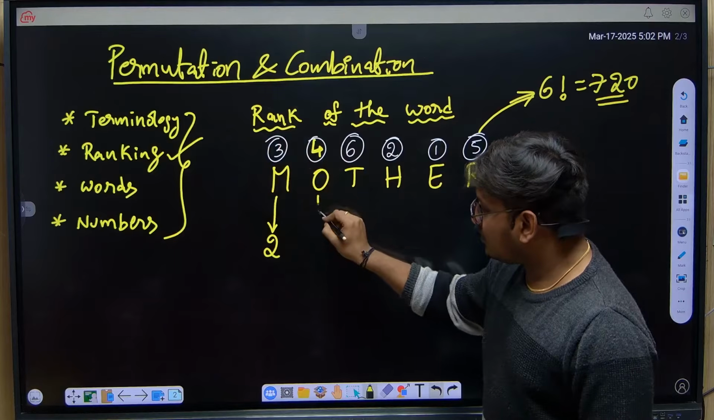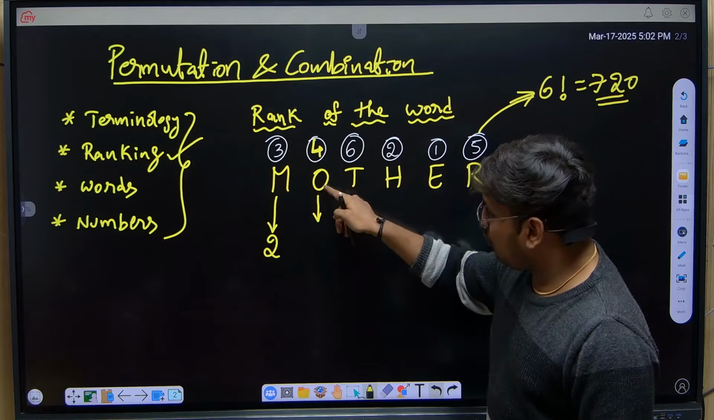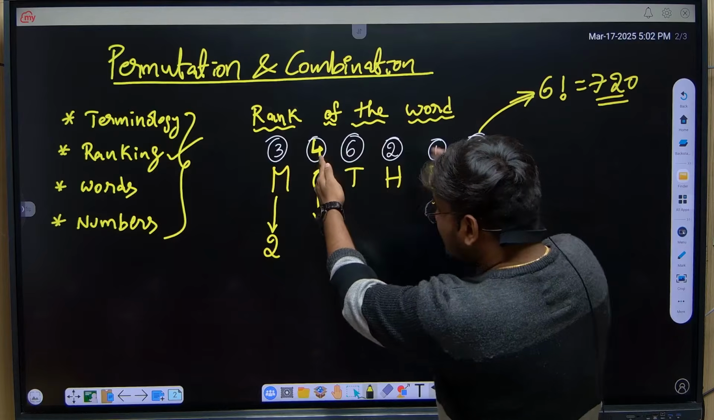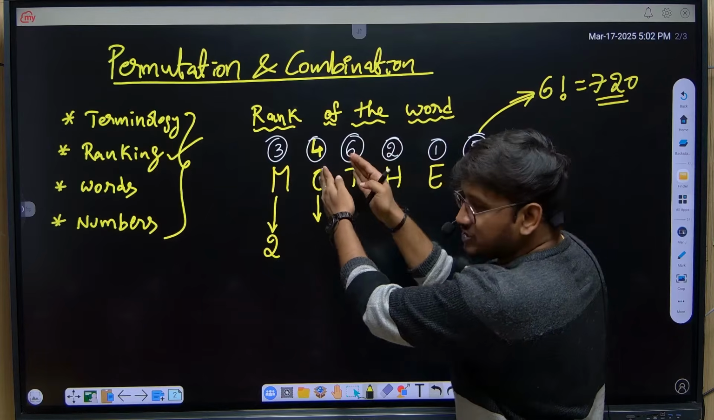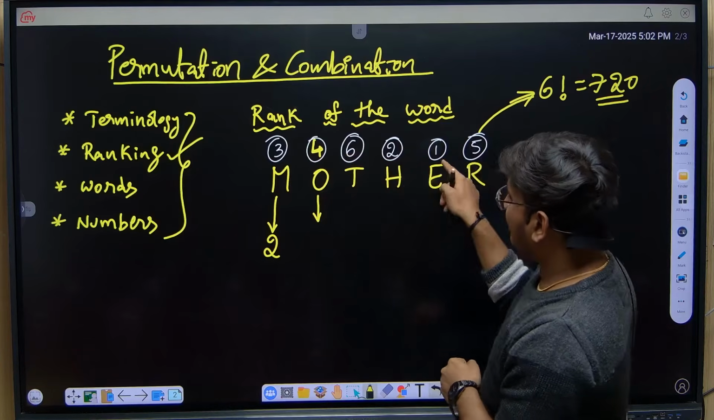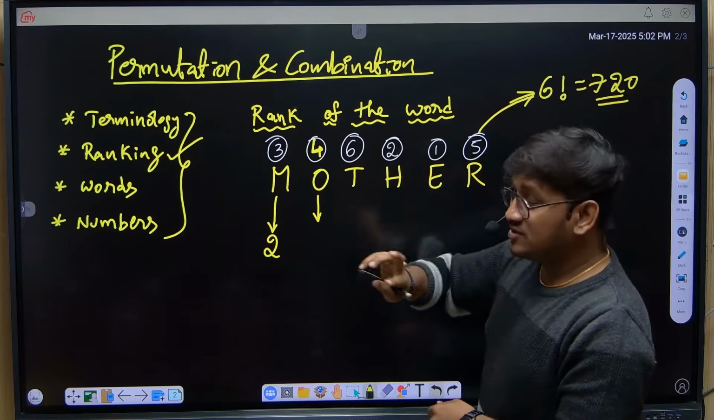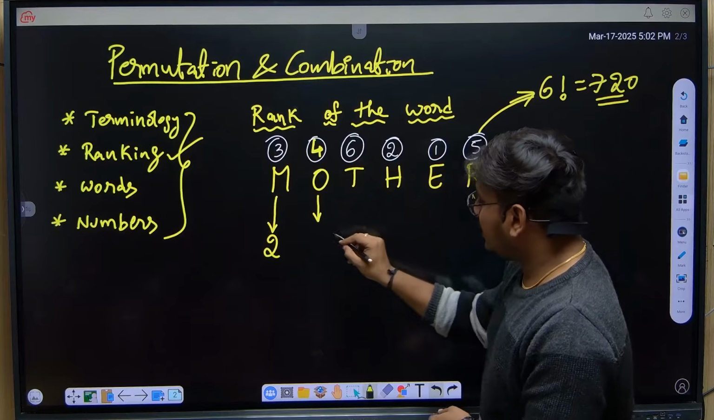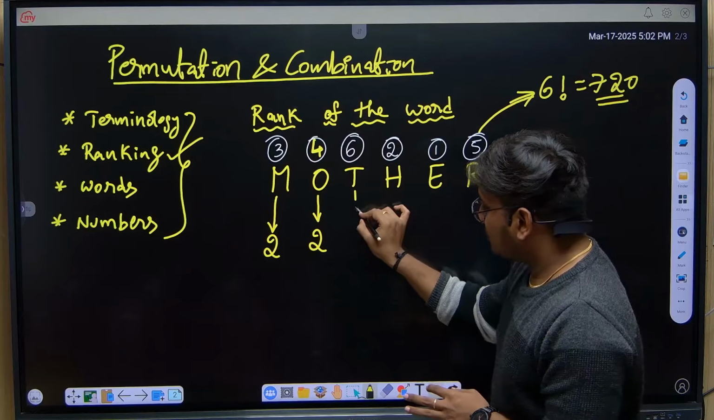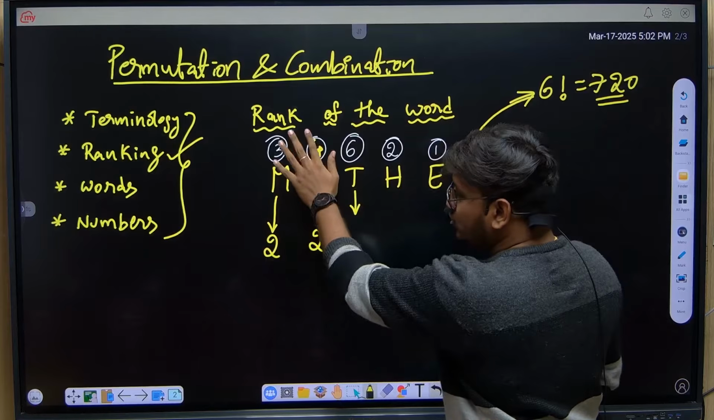Now we have to come to O. Now you should not include M. So for O, what is the rank we have? 4, right? So now you should consider only the right side. From this side, how many numbers do we have less than 4? Again, 1 and 2. These two are less than 4. We should not consider 6 and 5 because these are more than 4, right? So we should consider only 2. Again, I am writing 2. Is that clear? Next, we have to come to T. Now you should not include M and O. These two are already done.